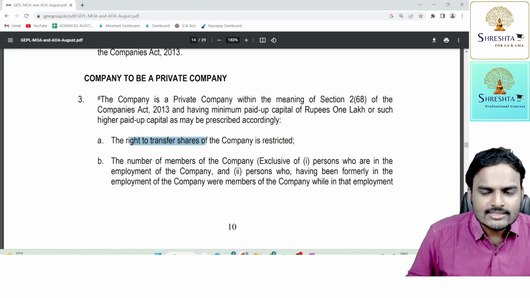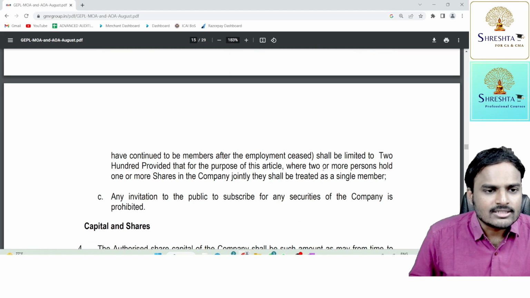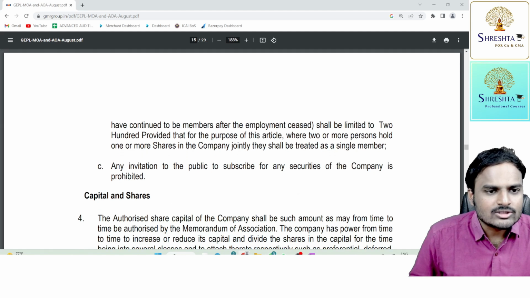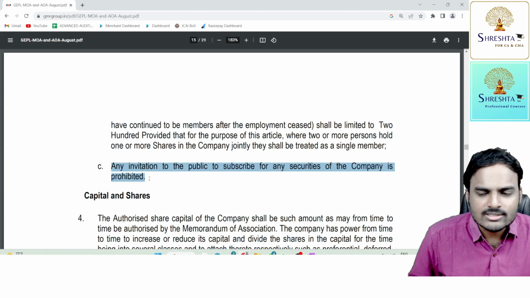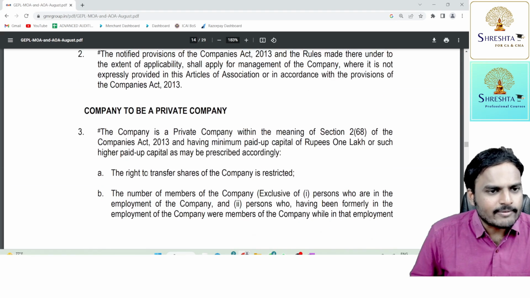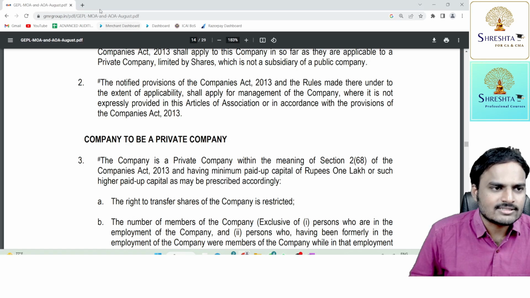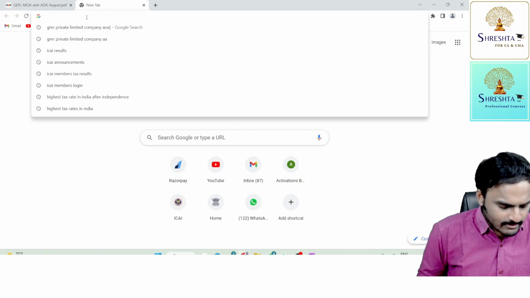The right to transfer shares of a company is restricted. The number of members of the company, excluding the following persons, is limited to a maximum of 200. And any invitation to the public to subscribe for any securities of the company is also prohibited. So in the AOA of a private company, you will find all these three conditions. Suppose you take any public company,